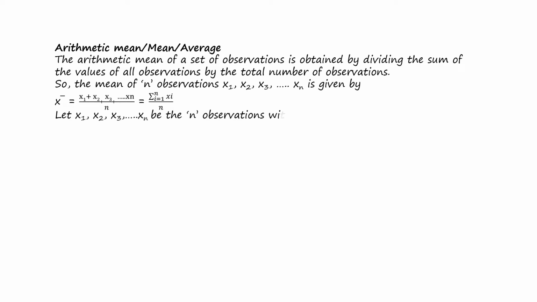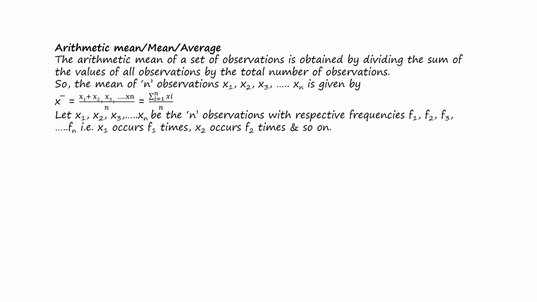Let x1, x2, x3 up to xn be the n observations with the respective frequencies f1, f2, f3 and so on up to fn. That means x1 occurs f1 times, x2 occurs f2 times, and so on.